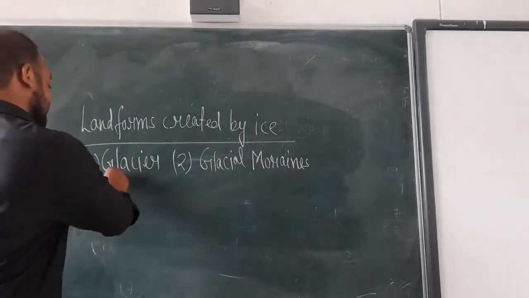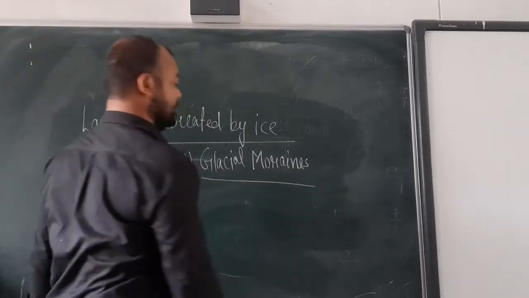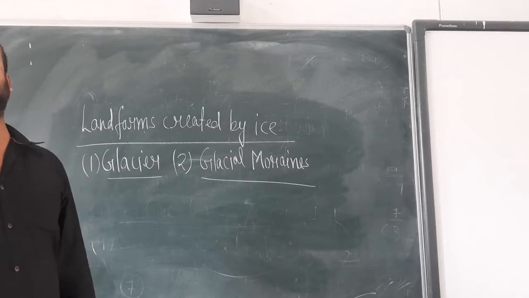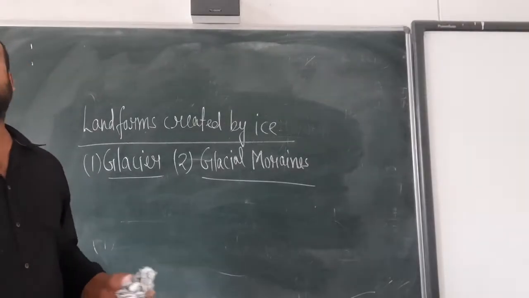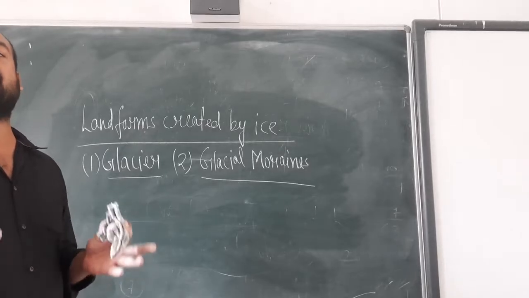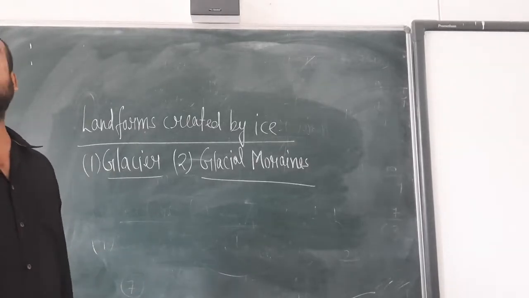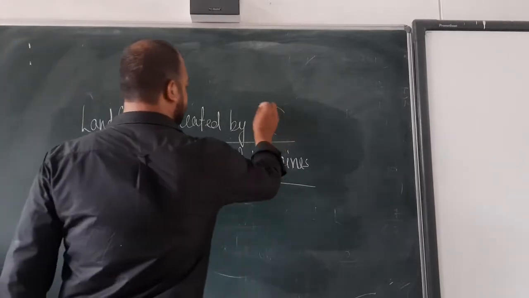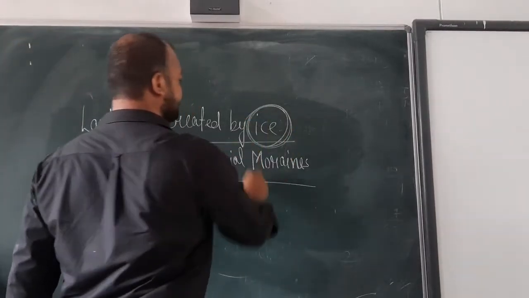Now what is a glacier and what are glacial moraines? My dear students, I told you all about the glacier yesterday. A slow-moving river of ice is known as a glacier. So it is created by the ice.